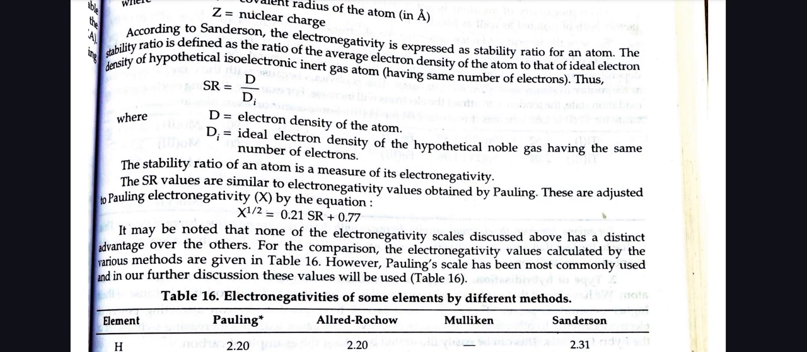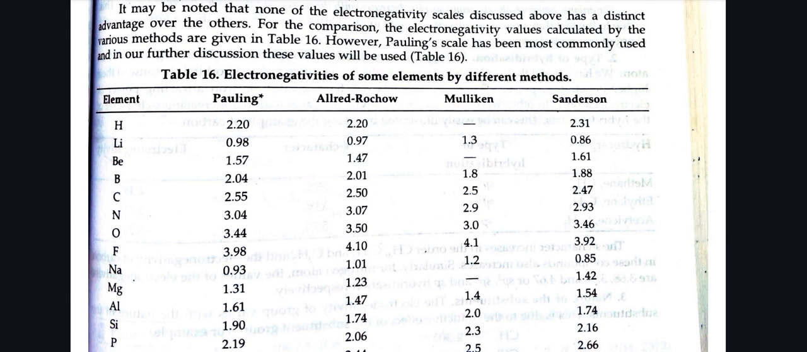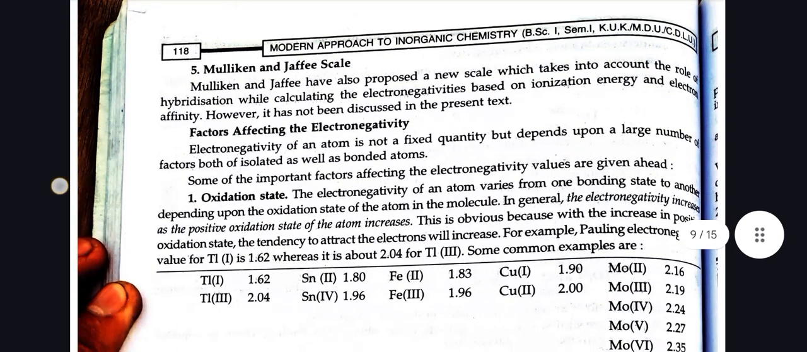It may be noted that none of the electronegativity scales discussed above has a distinct advantage over the others. For comparison, the electronegativity values calculated by various methods are given. However, the Pauling scale has been most commonly used, and in our further discussion, this value will be used. Element H: Pauling 2.20, Allred-Rochow 2.20, Mulliken doesn't have any value, Sanderson 2.31. For lithium, Pauling 0.98, Allred-Rochow 0.97, Mulliken 1.3, and Sanderson 0.86. For beryllium it's 1.57 for Pauling, for Allred-Rochow it's 1.47, Mulliken does not have any value, and for Sanderson it is 1.61, and so on it carries.